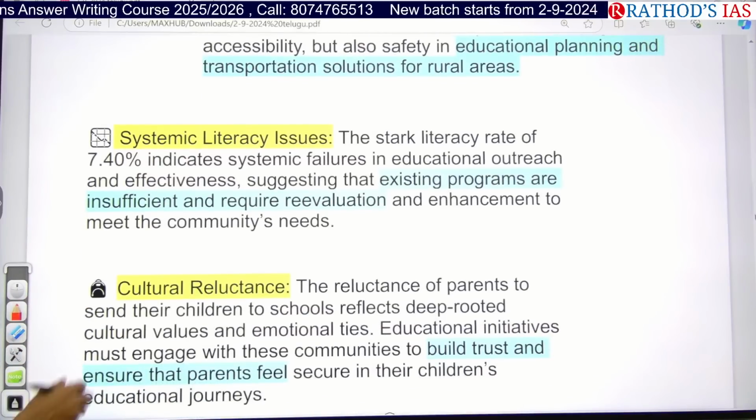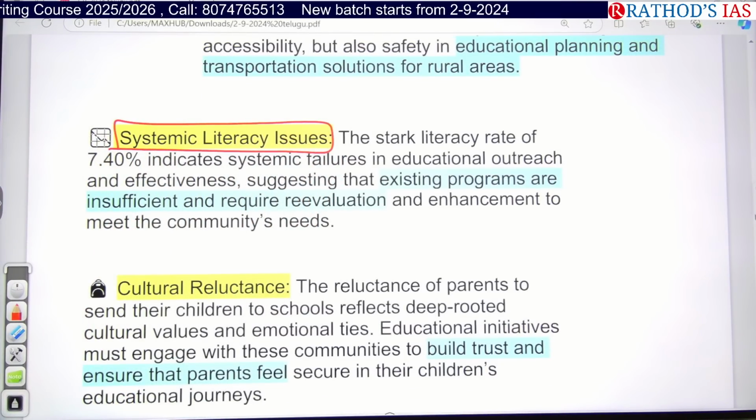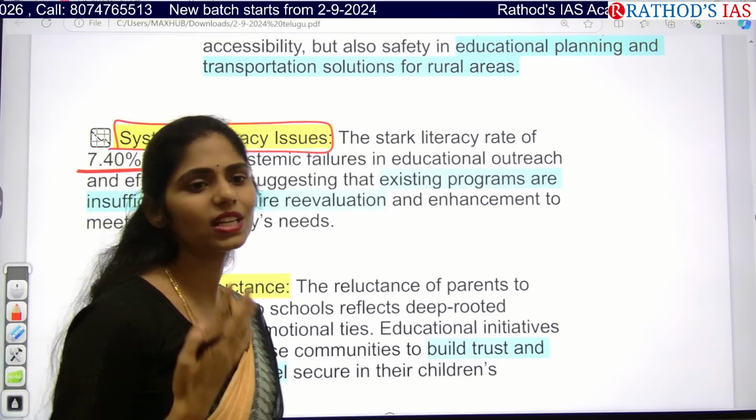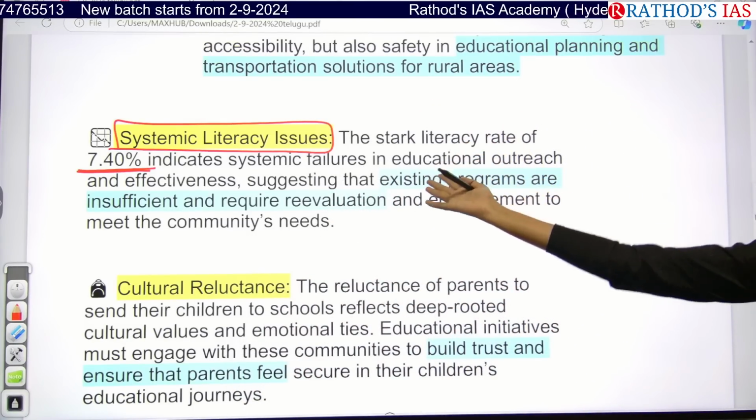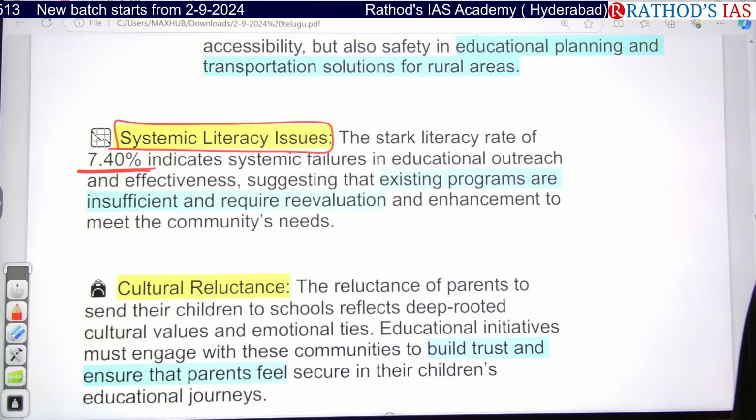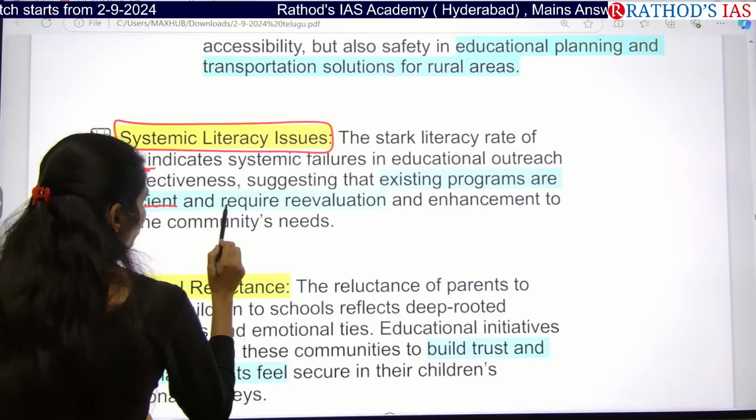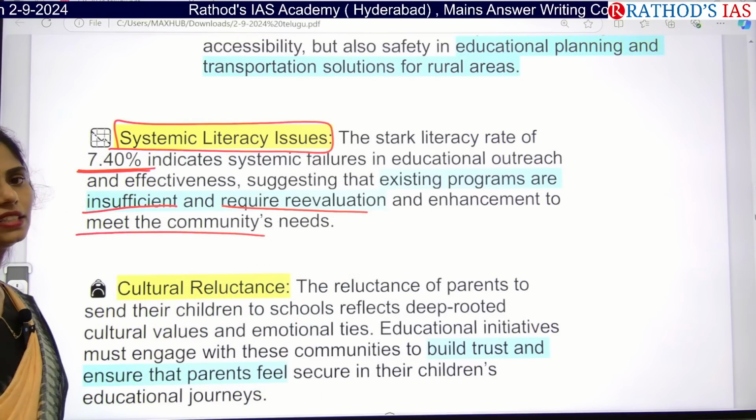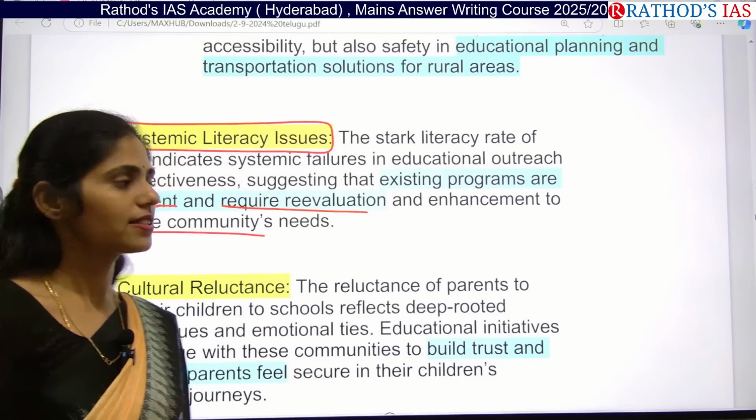See, one more important problem raised in this article: the literacy rate in this Dongria Kondh community is just 7.4%. That means even though the government is coming up with lots of schemes and programs, what is the use? The literacy rate is just 7.4%. So we can understand that there are significant insufficiencies. We have to re-evaluate our schemes and increase the steps, or take steps, so that we can address this community's needs.